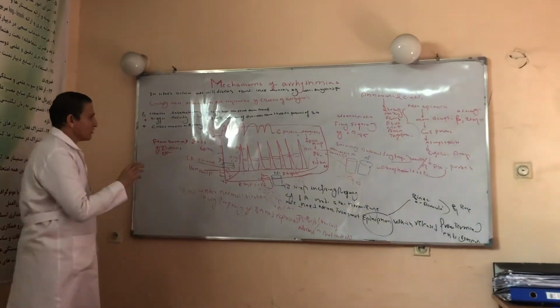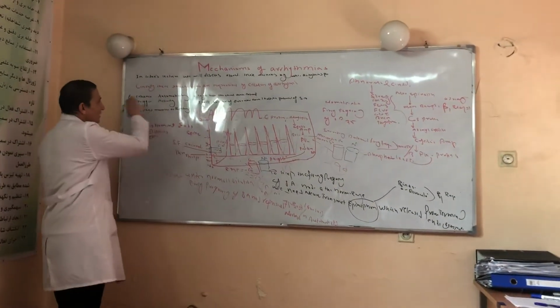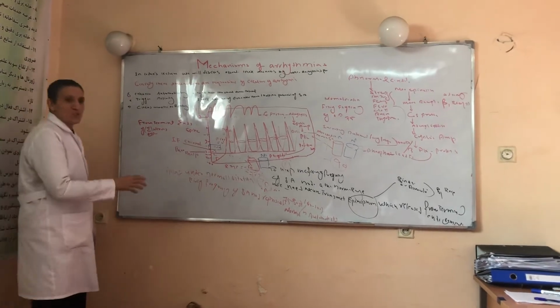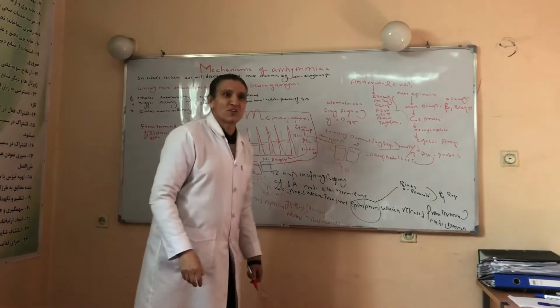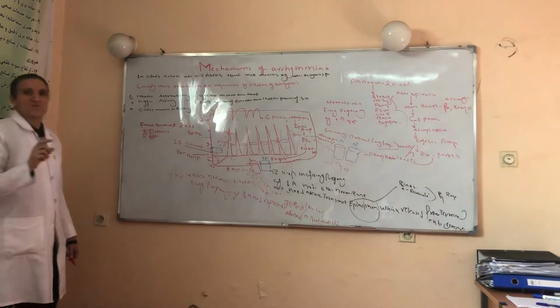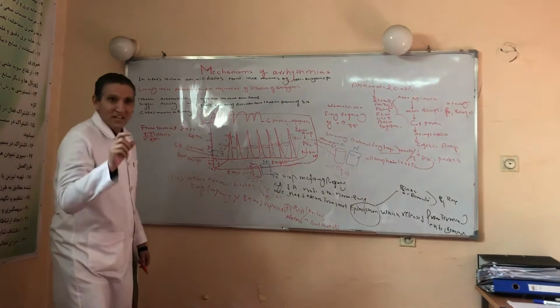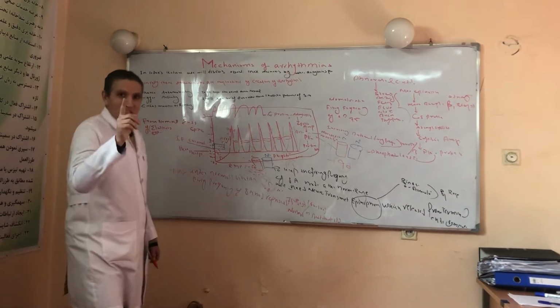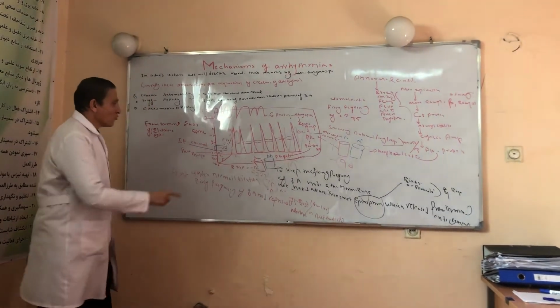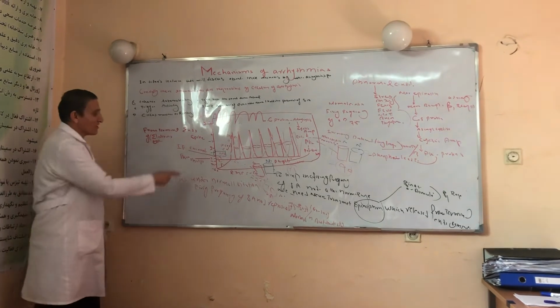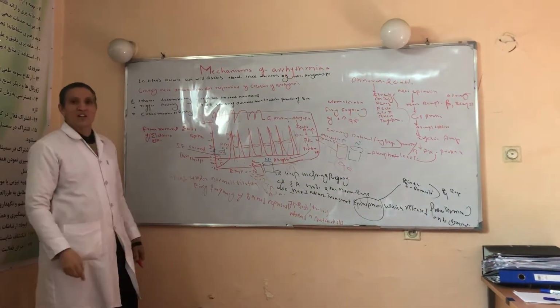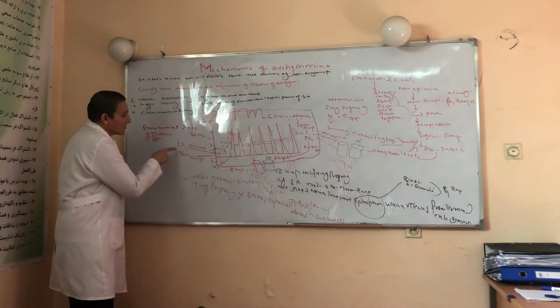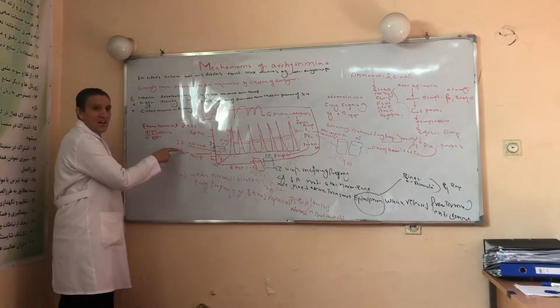To get a better idea about enhanced automaticity, we should know the action potential of the SA nodal cell. The resting membrane potential of the SA nodal cell is in the range of minus 60 millivolts. It is not a true resting membrane potential. Why does it have minus 60? Because it has a special channel called the IF channel. Even the automaticity of the SA node is related to the IF channel.